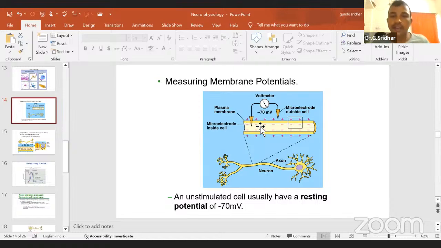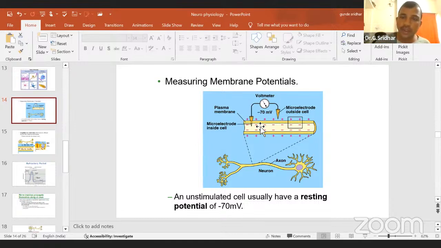Then repolarization. In nature, every time the cell will try to return to the polarized condition, the resting stage. It doesn't want to be in the excited state. We also get angry for a certain time, but we won't stay angry for 100 or 200 minutes. For a fraction of a second we get angry, then we come back down to the base. Like that, every cell in our body will try to come back to the resting stage.